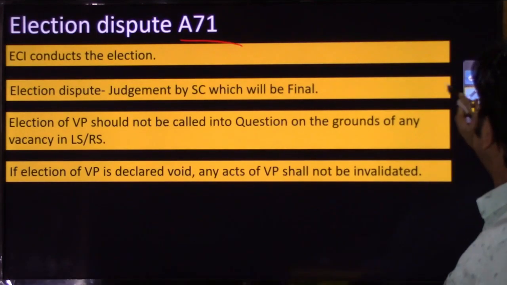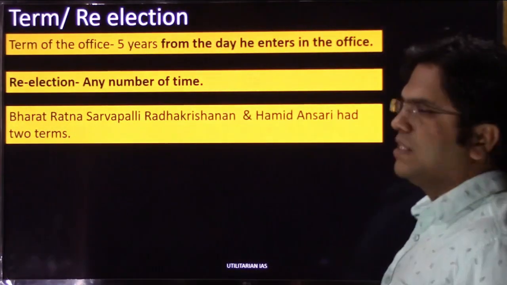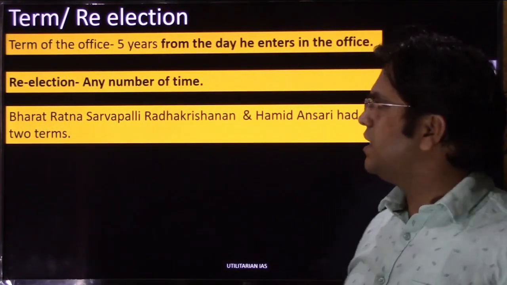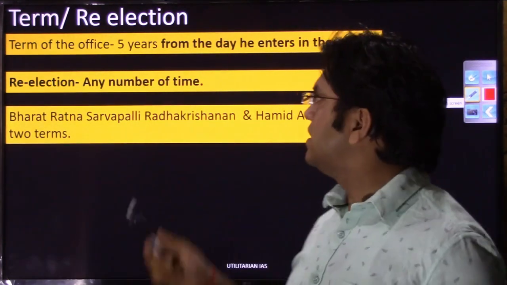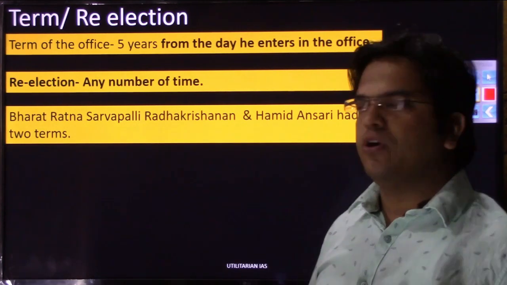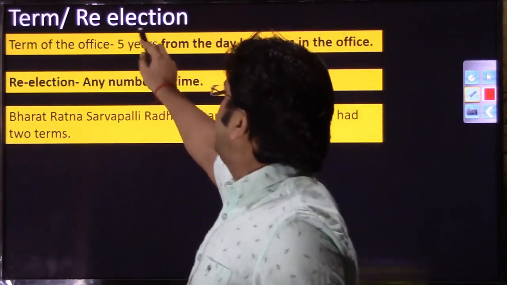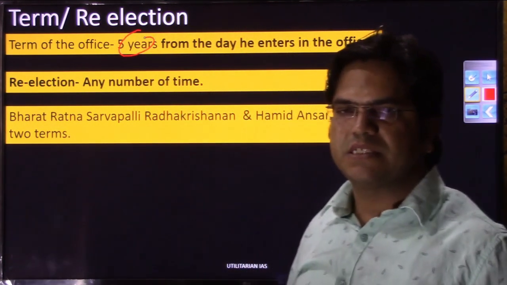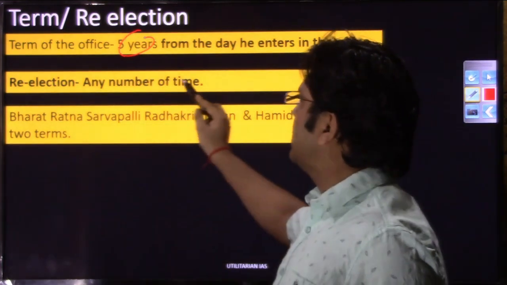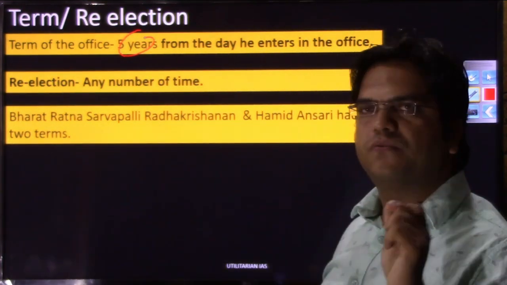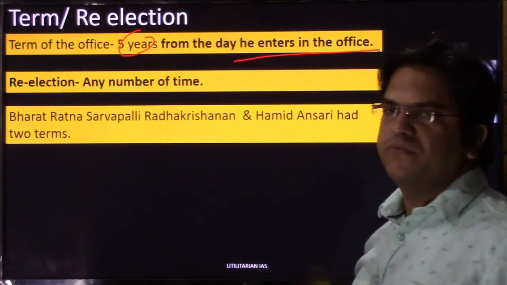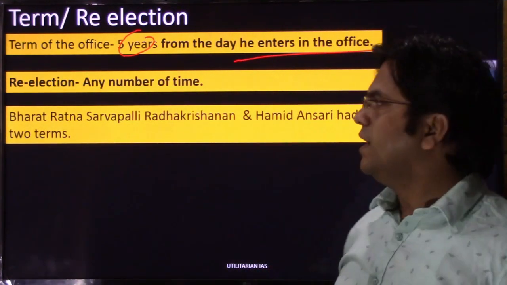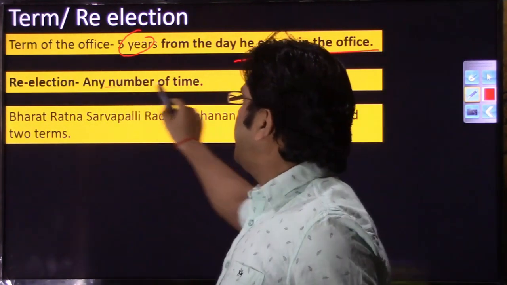Let us move to the next slide and now discuss the term and re-election. In comparative analysis, you will find that the term of office of the president is 5 years and the term of office of the vice president is also 5 years, calculated not from the date of election but from the date he assumes charge of the office of vice president, right? He can seek re-election any number of times.